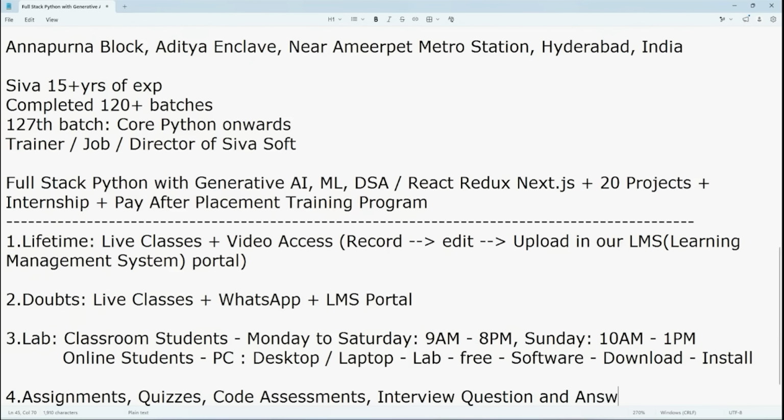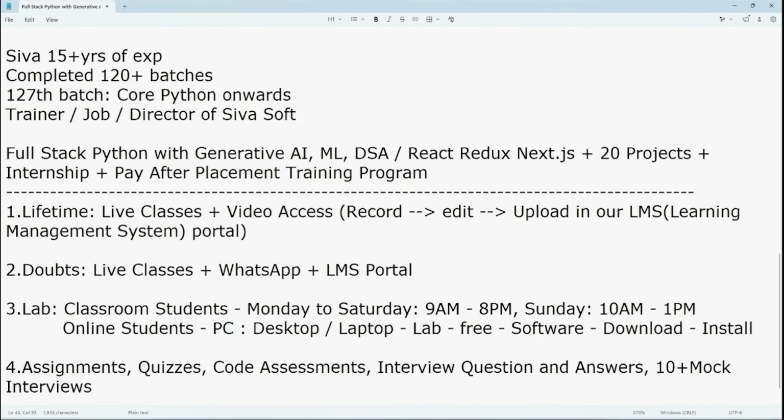And even in this entire course, you'll be getting nearly 10 plus mock interviews. These mock interviews we are going to conduct on Saturdays and Sundays, completely one-to-one. 30 minutes will be the duration, and we are going to record the video for our future.